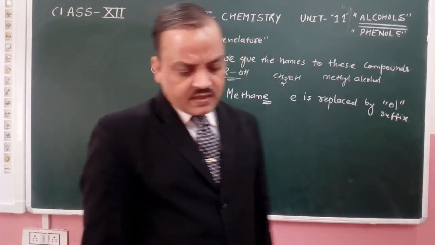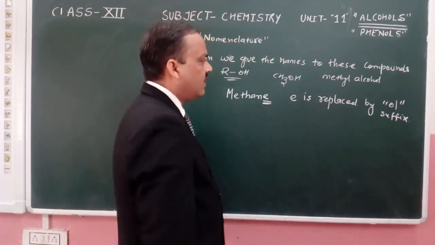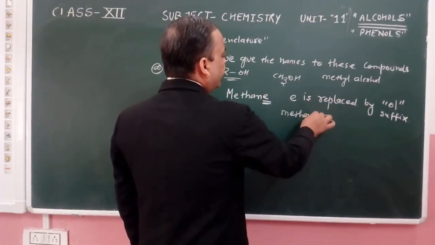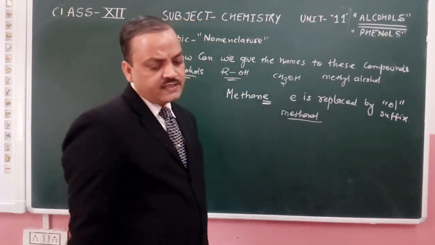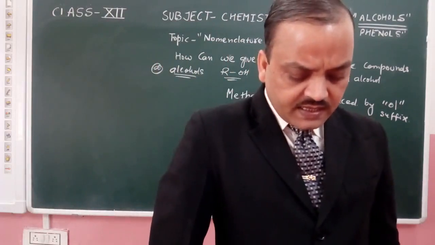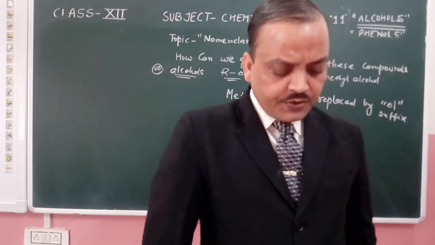So that is considered as methanol. This is how the names of these compounds are produced.